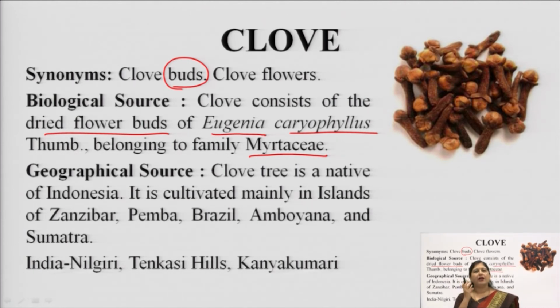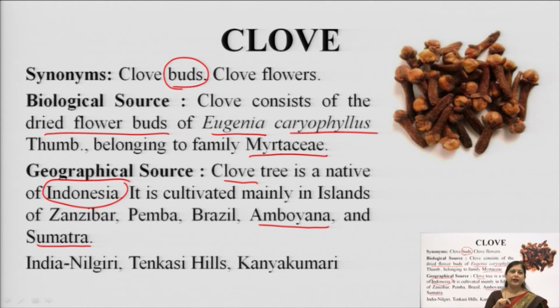Whenever we have any kind of pain in the mouth or tooth, the best remedy is putting one long or clove in our mouth. It reduces the toothache. Now, clove is indigenous to and found mainly in Indonesia, a group of island countries, where islands like Amboynia and Sumatra are the main production areas.